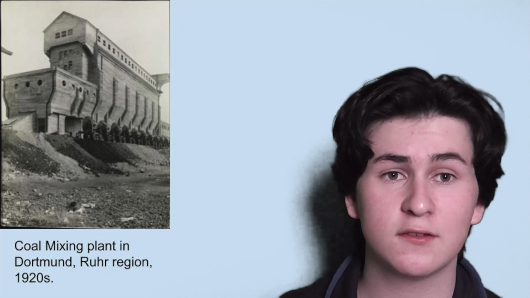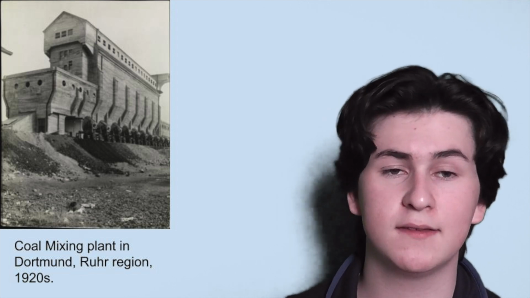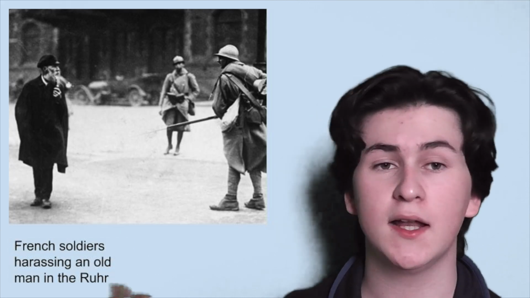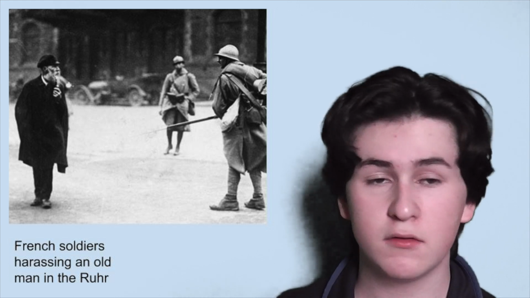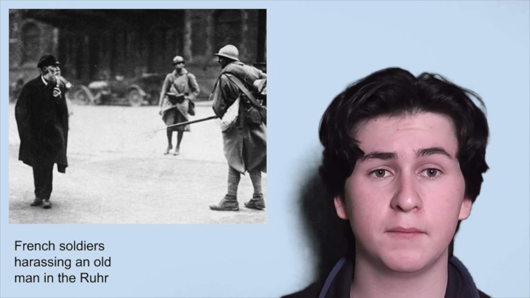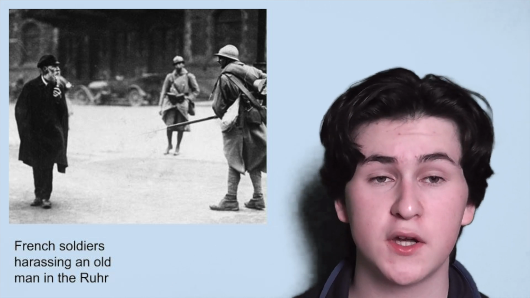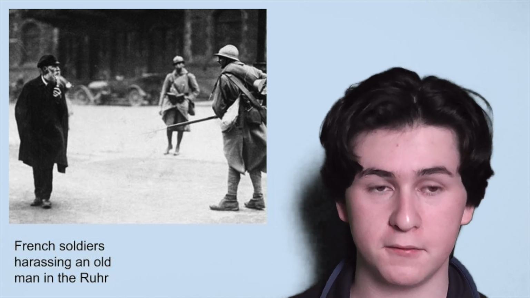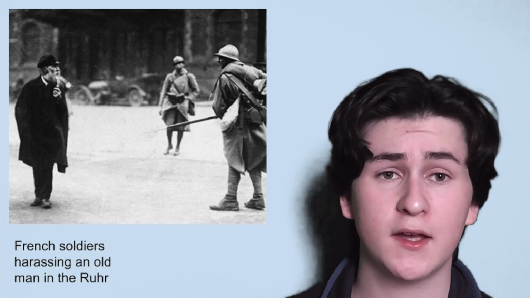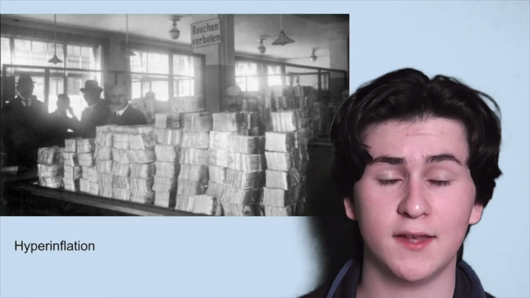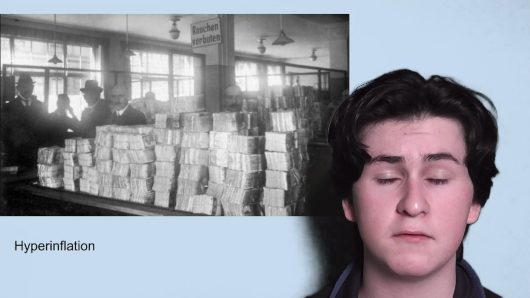They intended to extract the reparations from Germany by taking over key industries in the region, like coal mines and steelworks. In response, the German government enacted a policy of passive resistance, which meant they'd ordered workers in the region to go on strike. They wouldn't work for the French. This whole occurrence made economic conditions in Germany much worse, as a key region of Germany had been cut off.